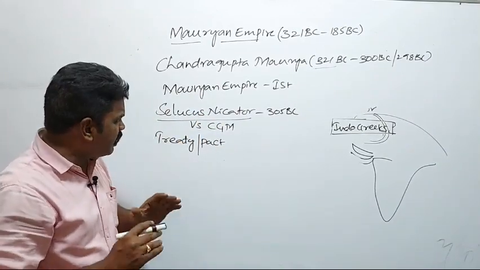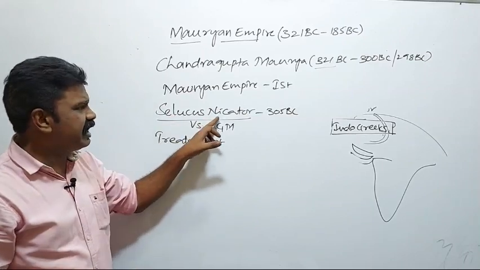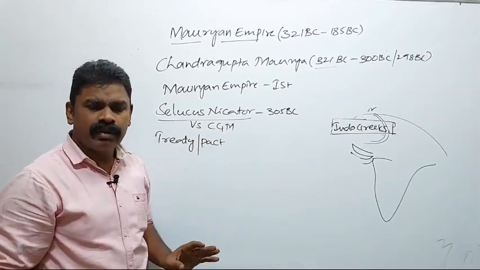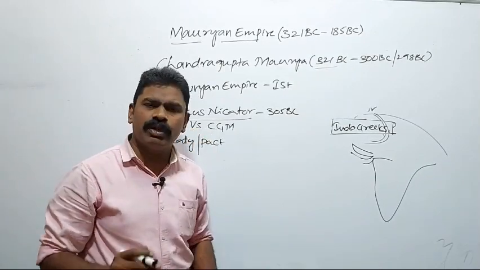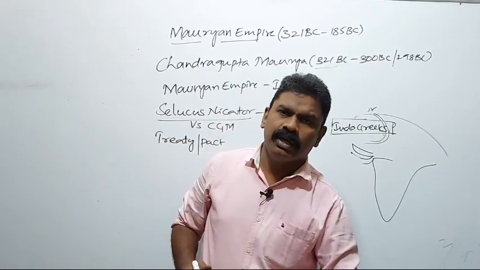According to the Greek writings, Seleucus Nicator was the winner. But Indian writings say Chandragupta Maurya was the winner of this war.